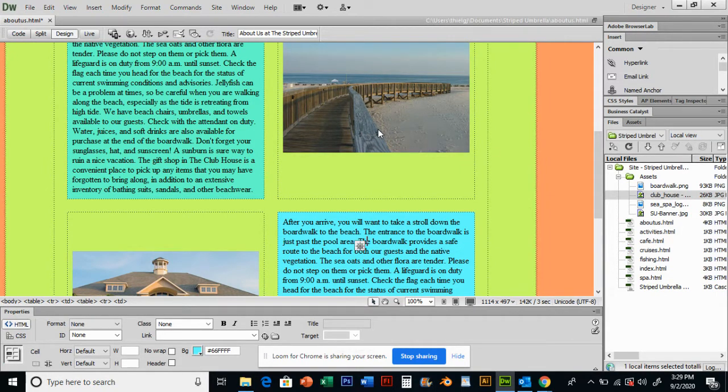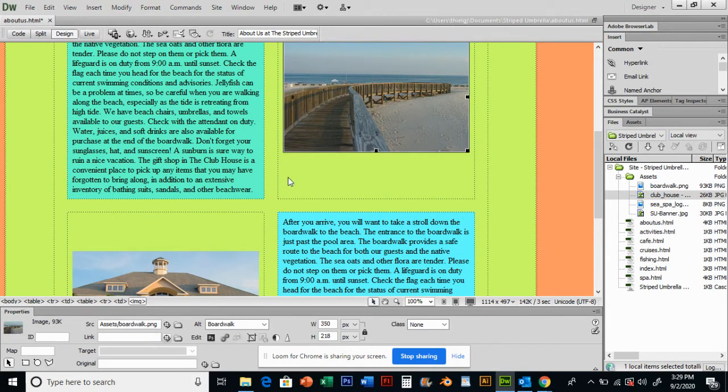Sometimes kids will bring in an image that's 1,200 pixels wide, and then they're messing around trying to resize it, it pushes their table wide, and they're confused. Edit your images, plan ahead, size them, do the creativity steps in Photoshop before you bring them in, before you save them into your assets folder. So that's going to save you a lot of headaches.